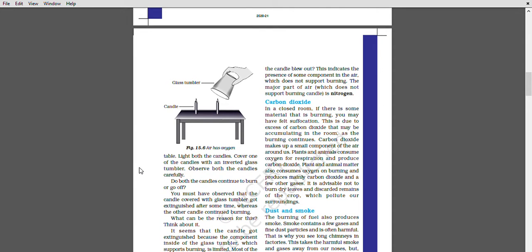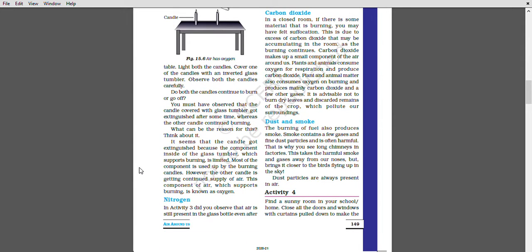Smoke contains a few gases and fine dust particles which are harmful. That is why you see long chimneys in the factories. This takes the harmful smoke and gases away from our nose. Dust particles are always present in the air.